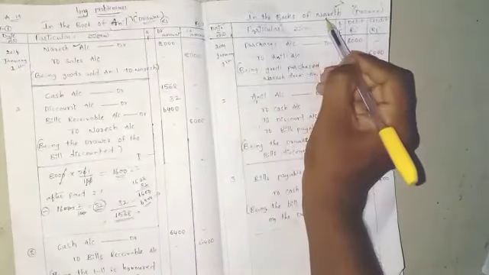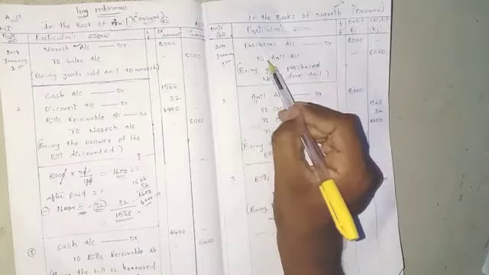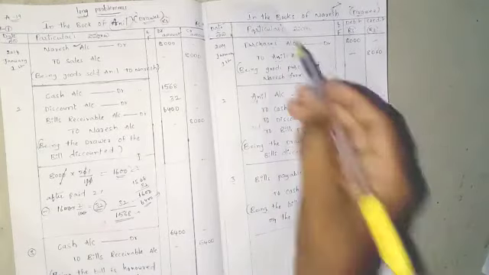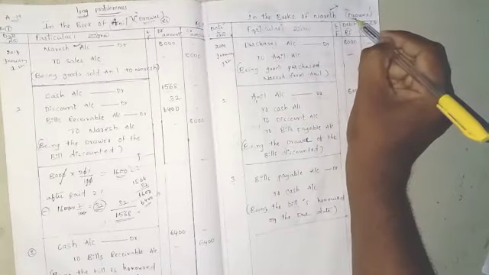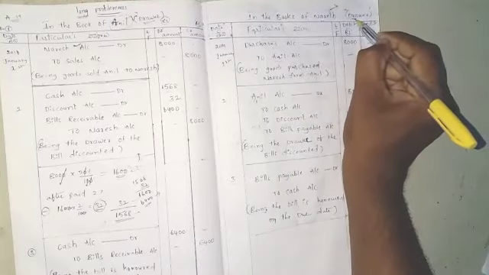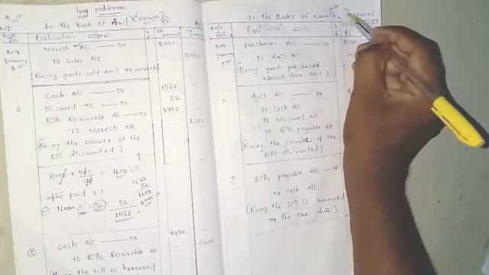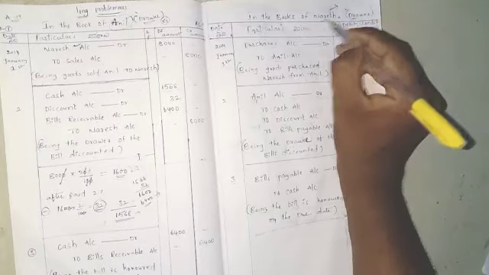Where do we write the journal entries? In the books of the drawee. Who is the drawee? Naresh.